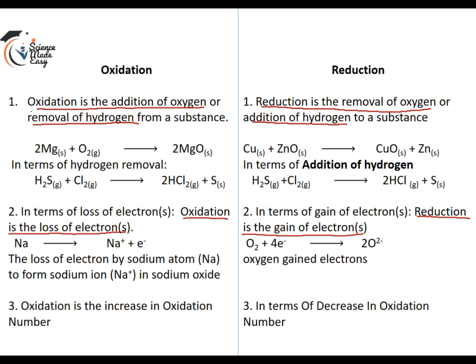Now, how do you identify which reaction is oxidation and which reaction is reduction? When you notice an increase in oxidation number of an atom, then it means that oxidation has taken place. And when you notice a decrease in the oxidation number of an atom, it means reduction. So take note, oxidation is the increase in oxidation number, while reduction is the decrease in oxidation number.